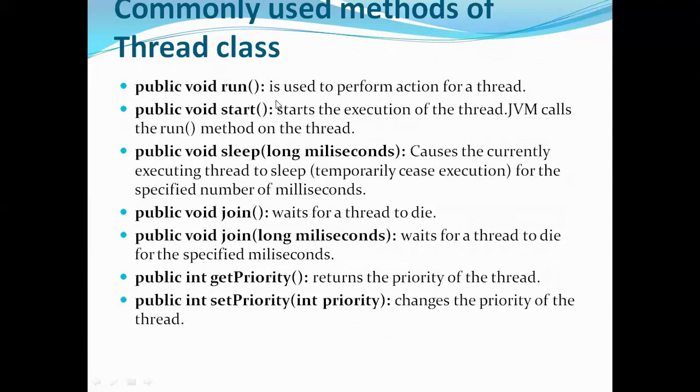The first one is the run method. Let's see the start method first. We have seen the start method just now. When a thread is created and the start method is called, it will be sent to the runnable state. So start is a method which shows that the thread is ready to execute. It starts the execution of the thread, and the JVM calls the run method on the thread.